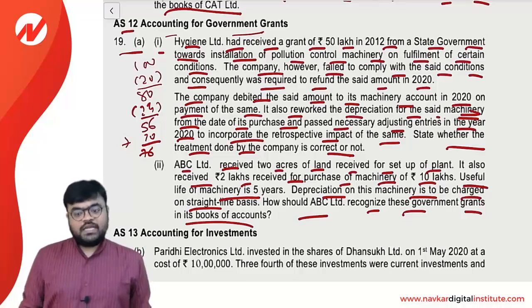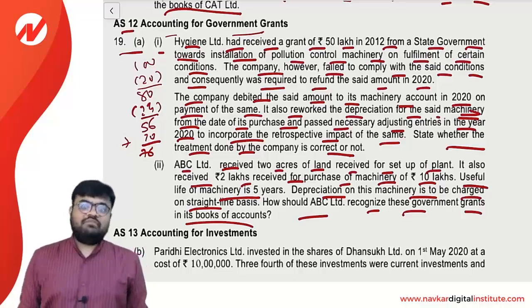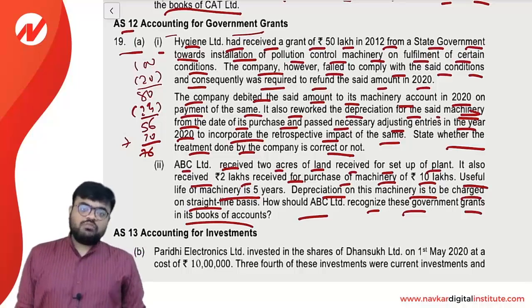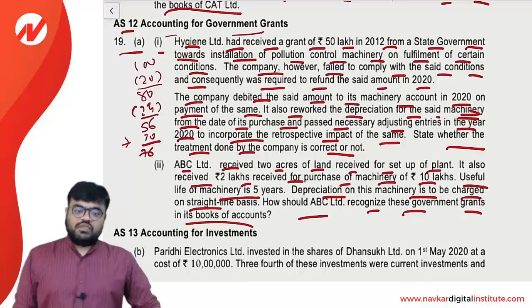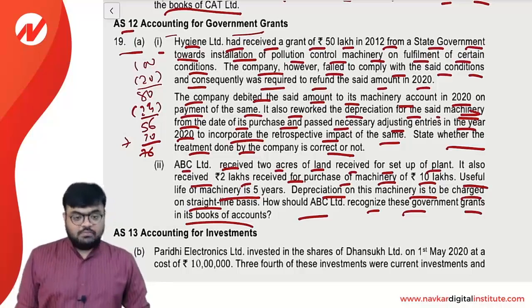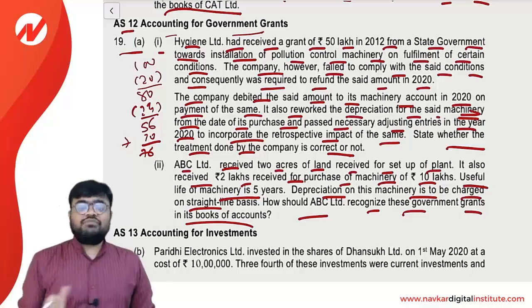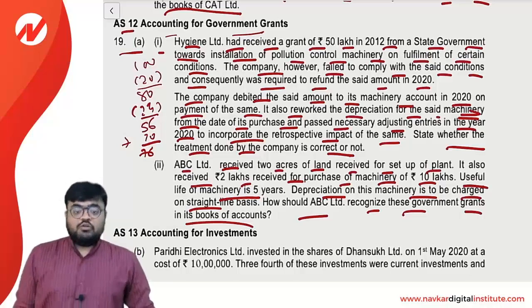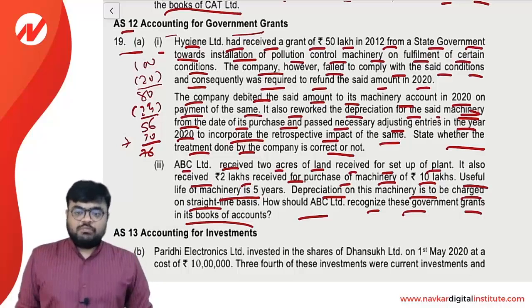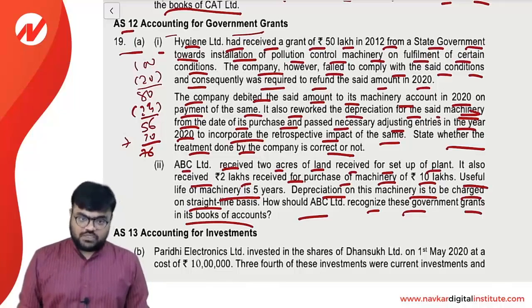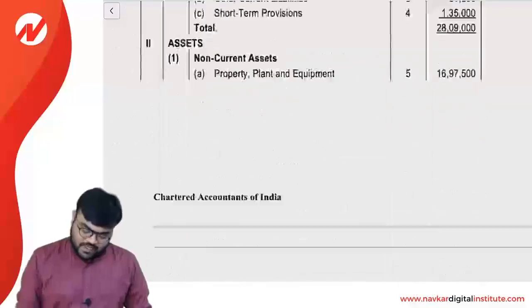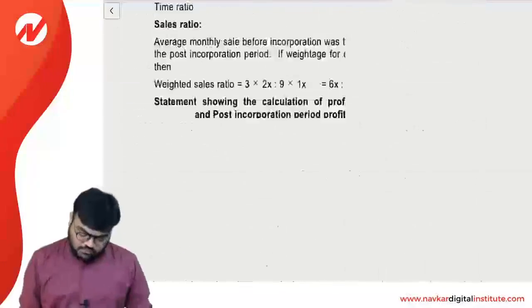And if any monetary grant is for a depreciable asset, then you are having 2 choices. Number 1, the amount of the grant will be deducted from the cost of the asset, and number 2, the amount of the grant will be transferred to deferred government grant. Whenever it is a story of deferred government grant, then the balance of the deferred government grant should be transferred to P&L in the ratio of the depreciation. Clear? So let's start question number 19 answer.